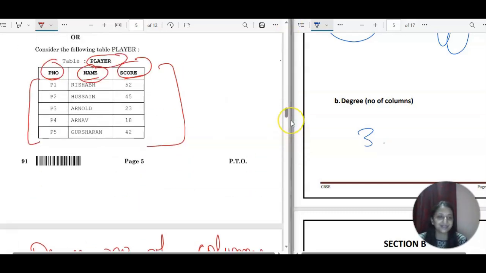So we have discussed section A of this 2022 question paper. And again I am repeating, we are already done with 2024 and 2023. So if you want to check those, please check the description box.